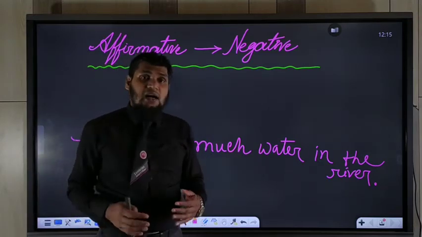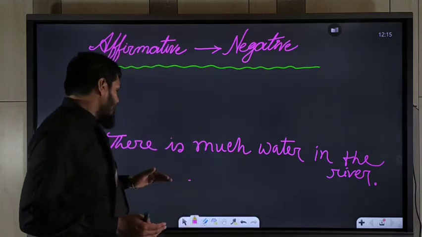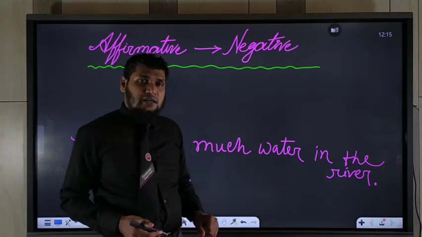So water is uncountable. So there is much water in the river.